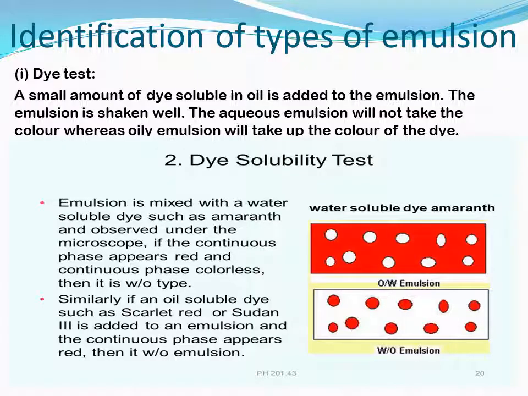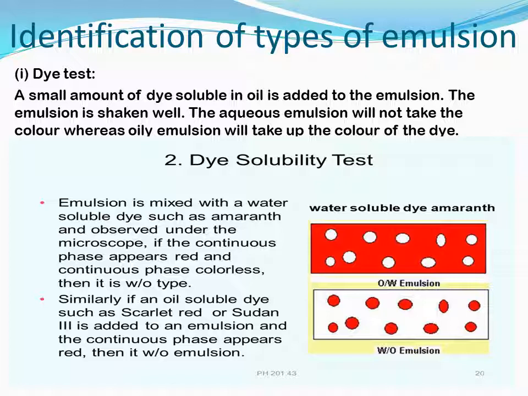Identification of types of emulsion. See, if you got a solution, a colloidal solution which is an emulsion, how to find out whether it is oil water emulsion or water oil emulsion? How to identify? See, for example, you are going to add a dye. Imagine that dye is only soluble in oil. So if you add the dye in the emulsion, if it is oil water emulsion, the dye particle only stick onto oil particle. It will not dissolve in water.